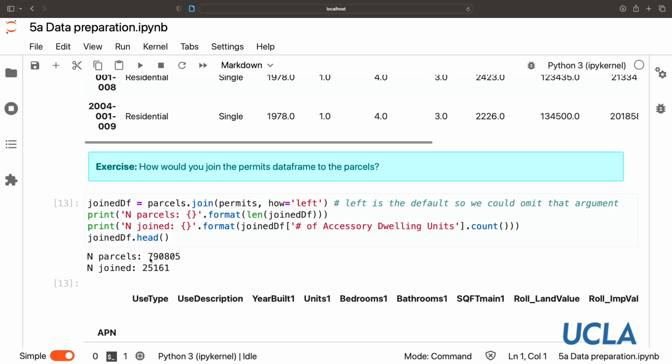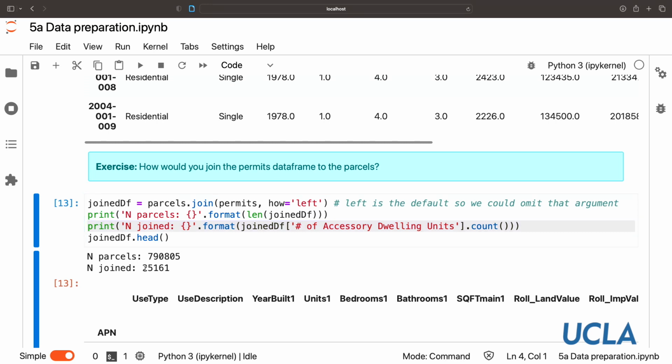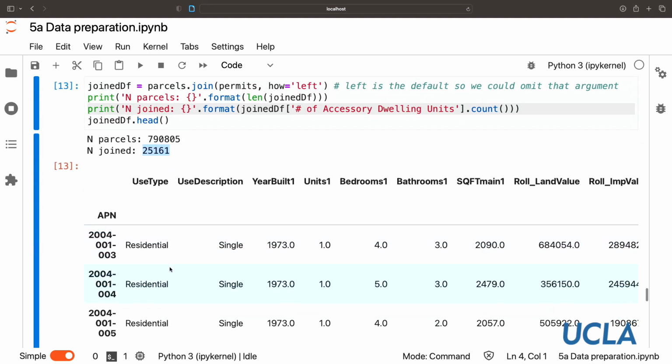And let's just look at some counts. So we started off with 790,000 parcels, and this is just a count of the number that actually have something in this accessory dwelling units field. This isn't including the nulls that didn't produce anything in the left join. So this is roughly the same number of permits we had before, so that's good.